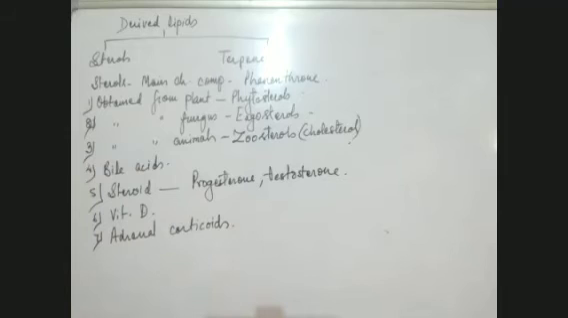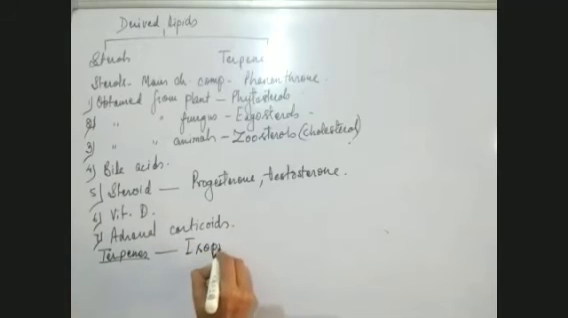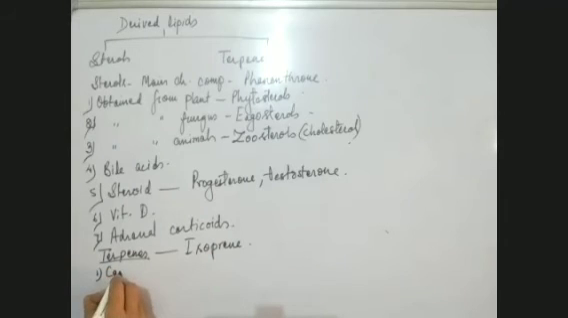Now, I'll tell you something about the terpenes. In the terpenes, the main chemical compound is isoprene. ISOPRENE. This is the main chemical compound. And these terpenes are found in various things like carotenoid pigments. We have done xanthophylls, carotenoids also. Carotenoids, pigment of plants, these terpenes are present.